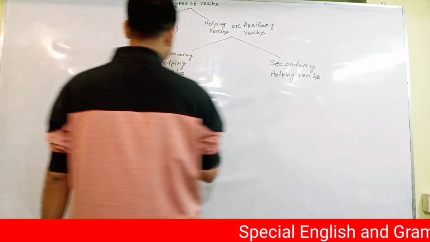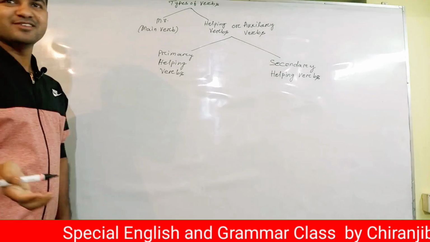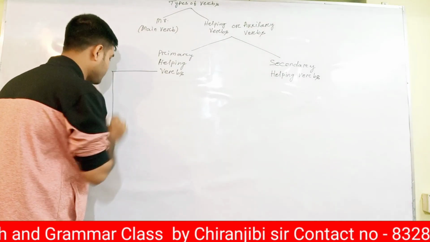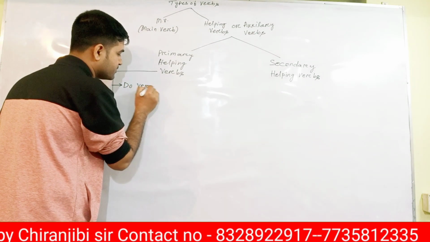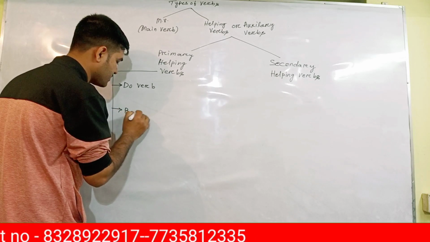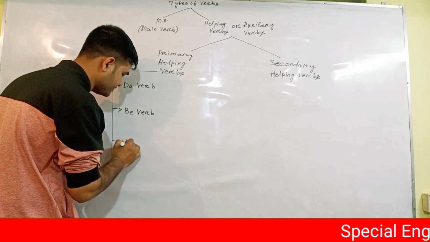Okay. Primary helping verb and another is secondary helping verb. Is that clear, Shampriti? Okay. What are primary helping verbs? There are 3 types of primary helping verb we have. One is do verb, another is be verb, and there is have verb.